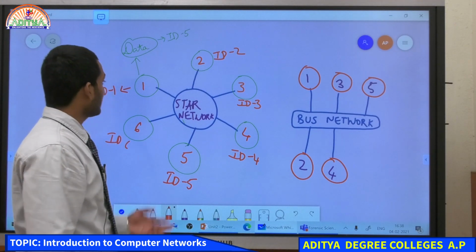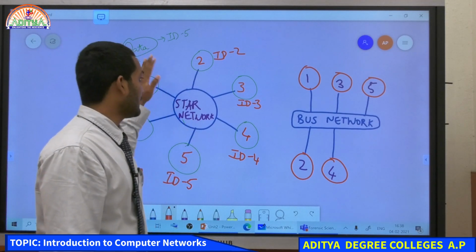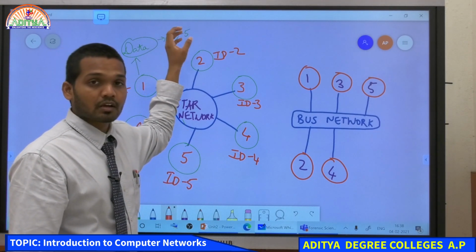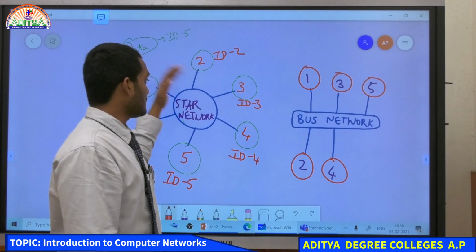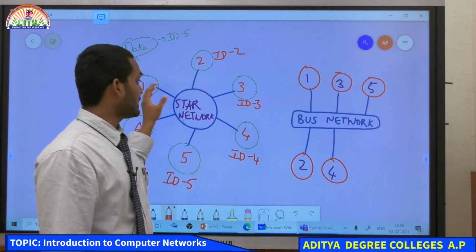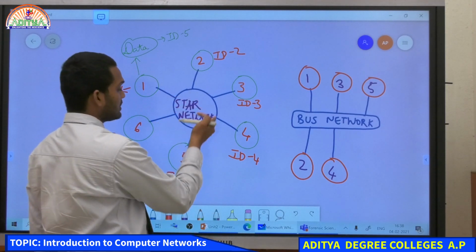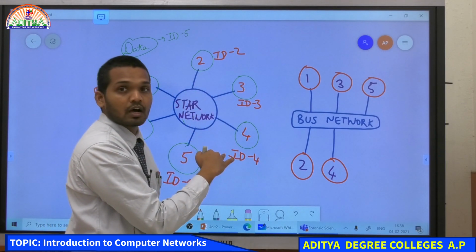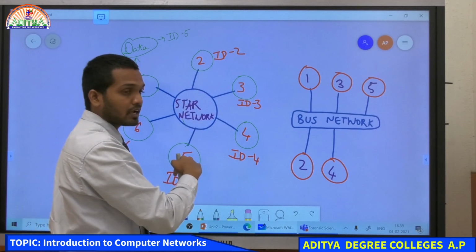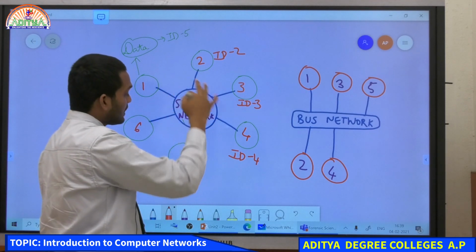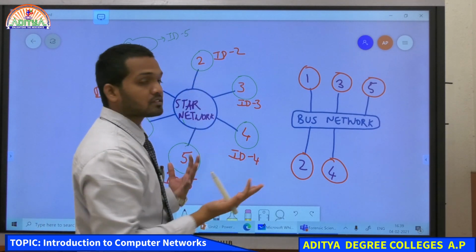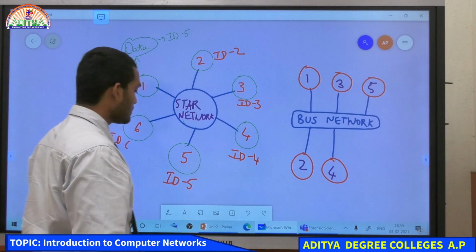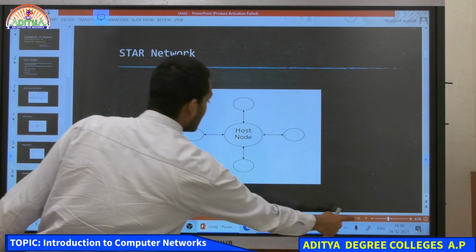So when computer 1 is sending data, it wants to send data to the 5th computer or the 5th node, then it will have a label with ID 5 on it, and it transmits that data into the network. Once the data is in the network, these computers start checking if the ID number matches with this other data. Once the computer that has a match with the ID number, that computer accepts that data, and it stores the data whatever is sent by that other computer. So this is about star network.